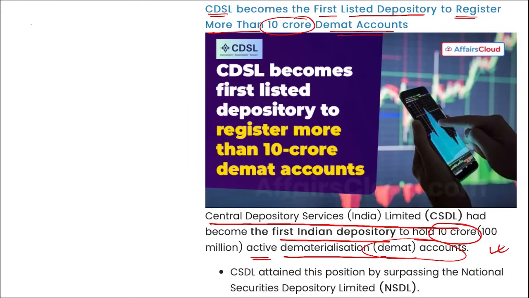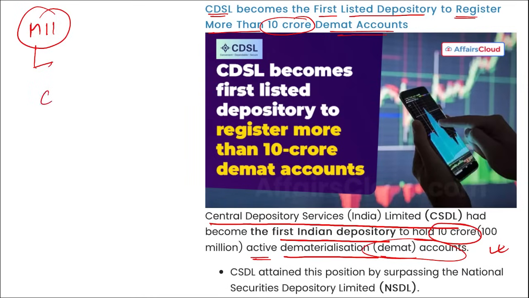Correct? And CDSL is the largest and the only listed depository of India, and it is a market infrastructure institution. It plays an important role in the capital market structure. It provides service to market participants such as exchanges, clearing corporations, depository participants, issuers and investors.